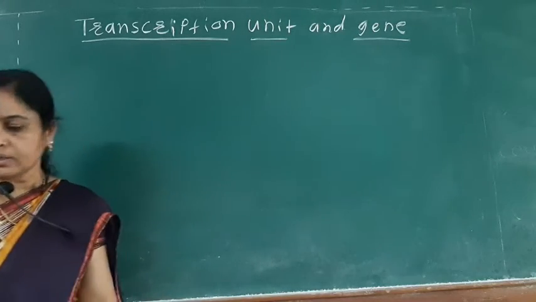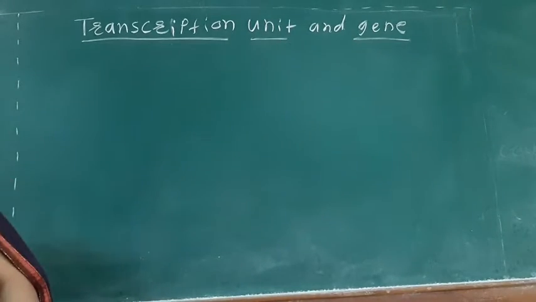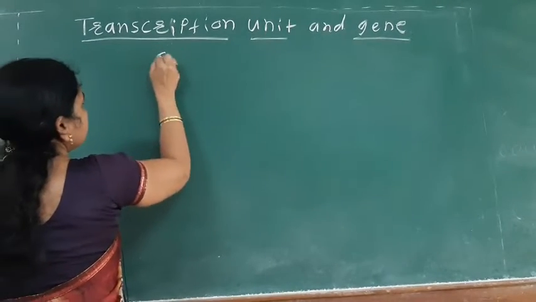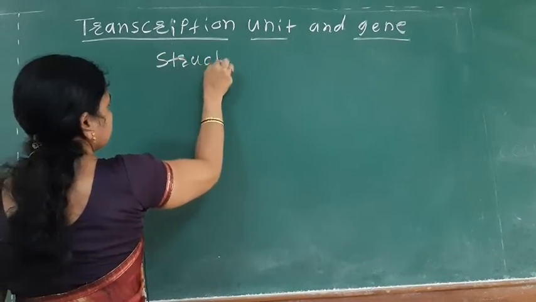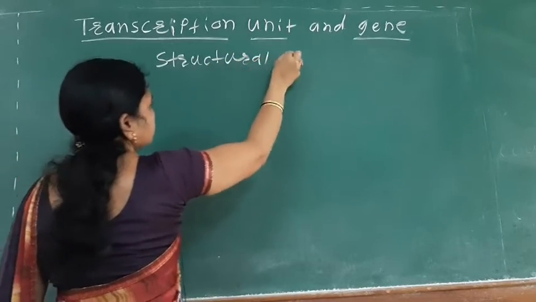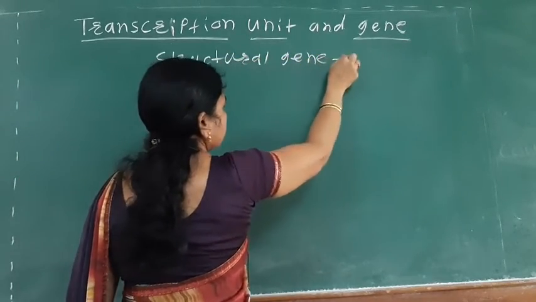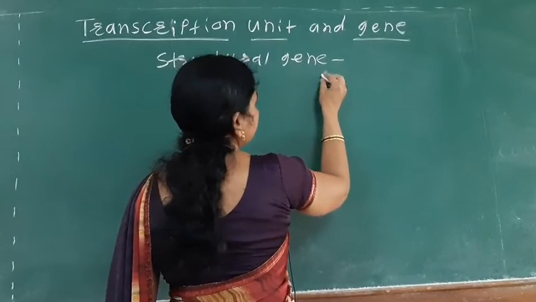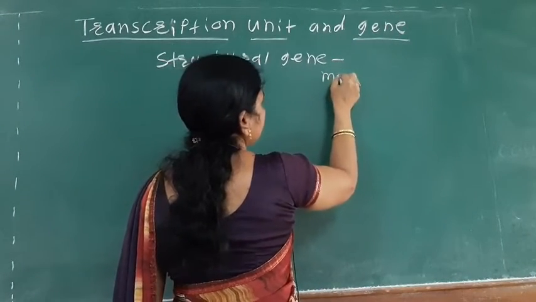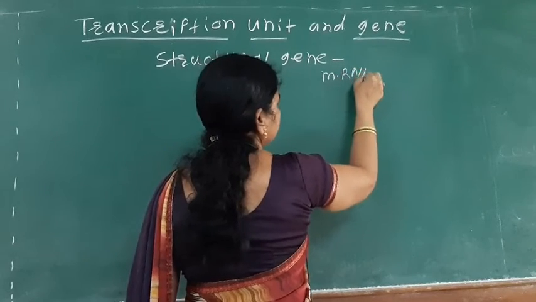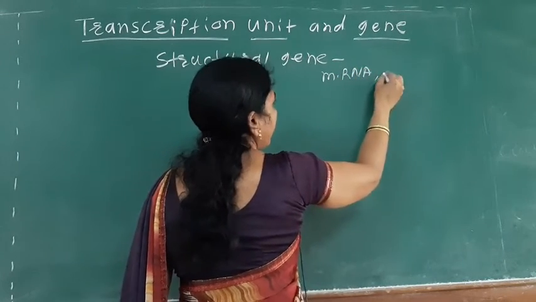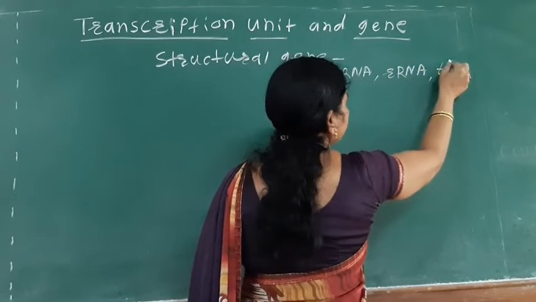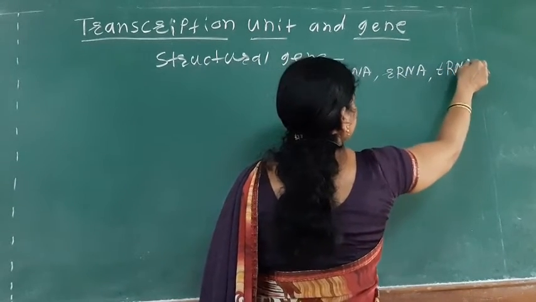Here the structural gene is mainly responsible for the synthesis of three types of RNA, that is mRNA, rRNA and tRNA.